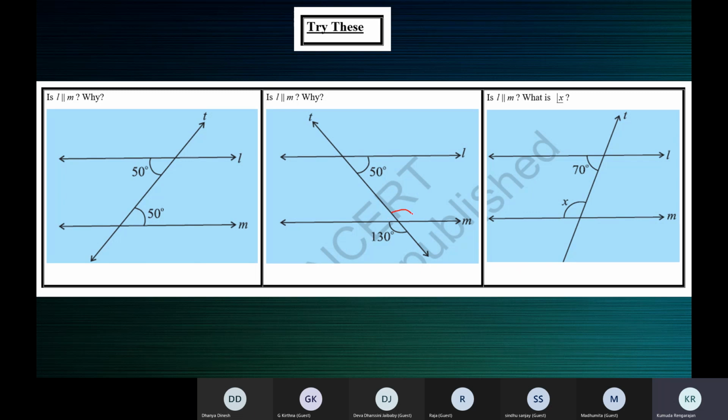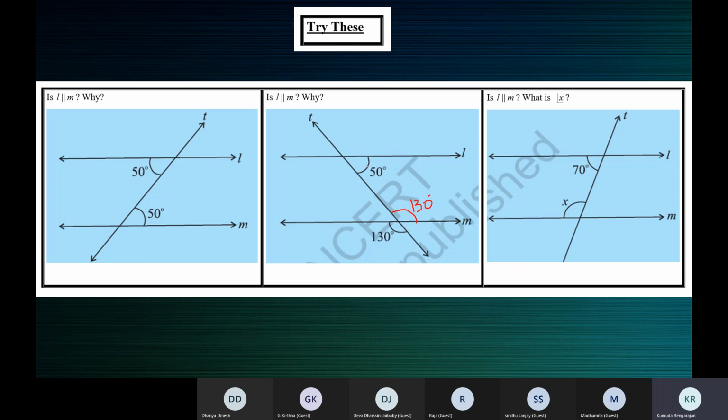So now we know vertically opposite angles are equal. So this also will be 130 degrees. For vertically opposite angles to be equal, lines need not be parallel. I told you, vertically opposite angles and linear pairs are independent of parallel lines. Whether the lines are parallel or not, vertically opposite angles are always equal. Linear pair, on a straight line, when you add the angles, it's equal to 180. So now this is also 130.